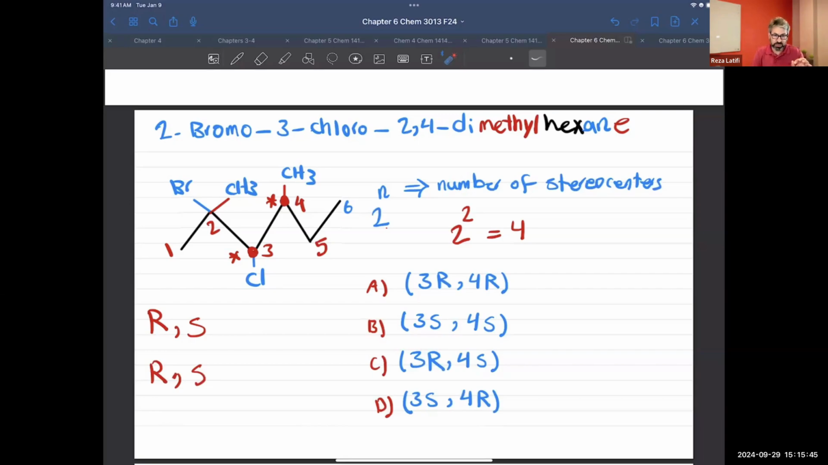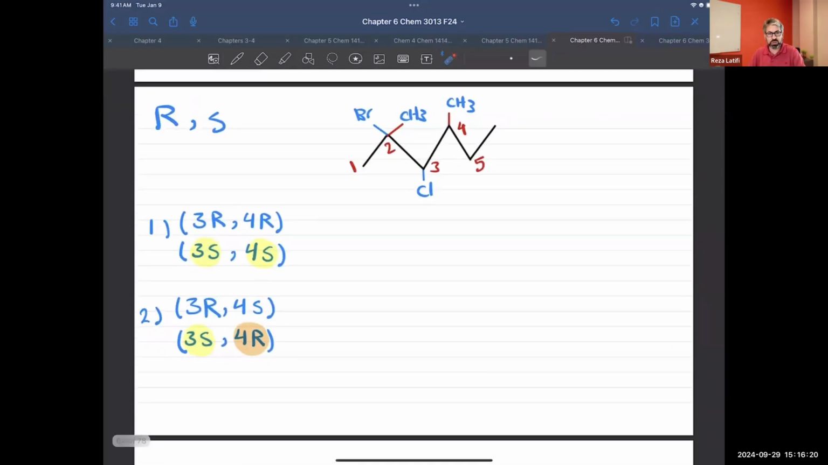Now, listen carefully. I want to know the relationship between A and B, 1; A and C, 2; A and D, 3; B and C, 4; B and D, 5; and C and D, 6. So I have 6 possibilities, and I want to compare the relationship between them. For example, what's the relationship between A and B, and A and C, or A and D? I'm going to list them. This is the molecule that we're talking about.